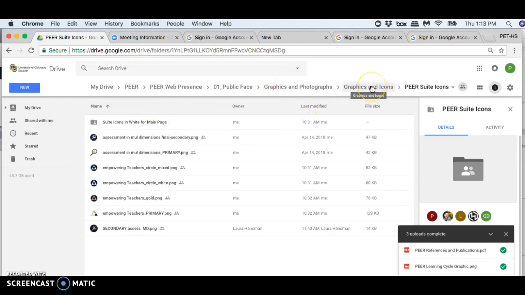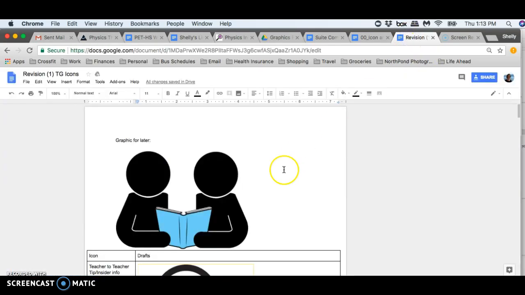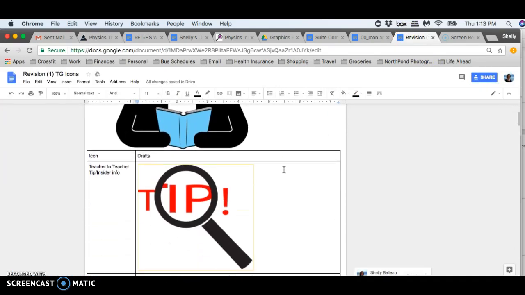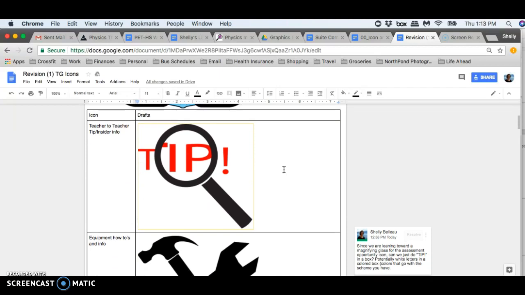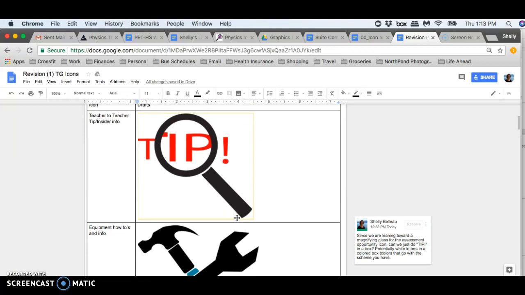The third thing I wanted to talk to you about is I just met with Emily about the teacher's guide icons, and I wanted to walk through our thoughts. I made comments, but I figured while I'm here on the screencast, I'll do this too. Since we're using the magnifying glass for the assessment icon, we actually just want this one to say "tip." I think what we would like to do is white letters in a colored box, and you can give us different color options.